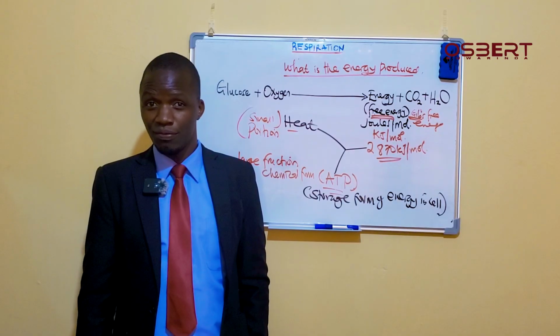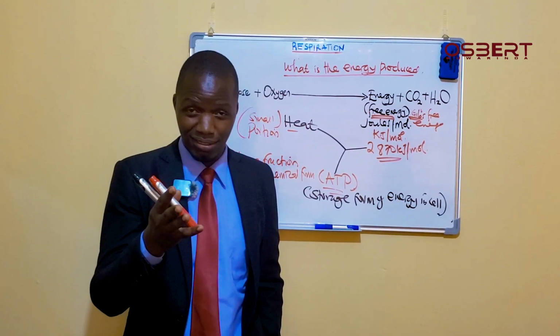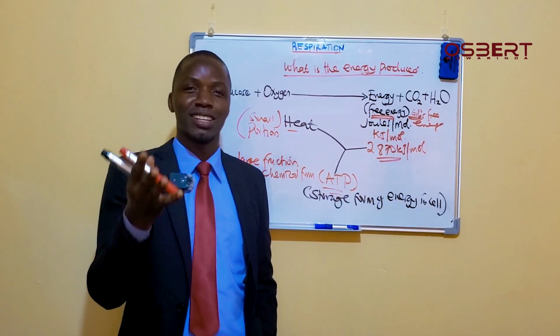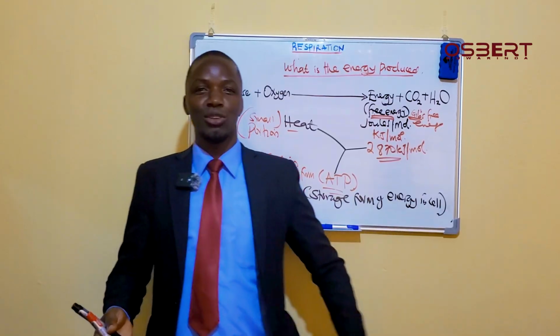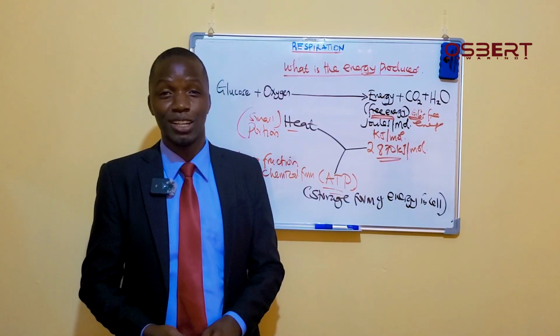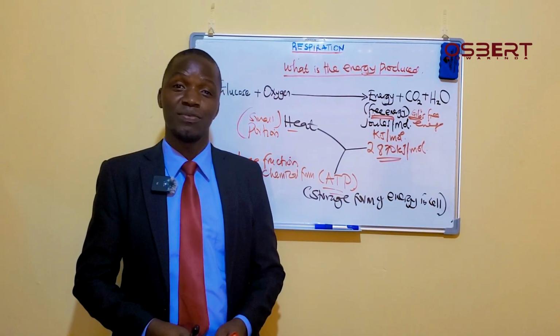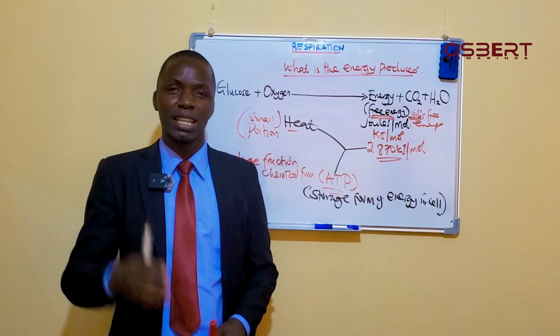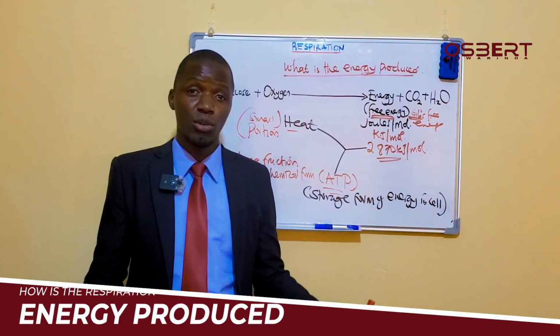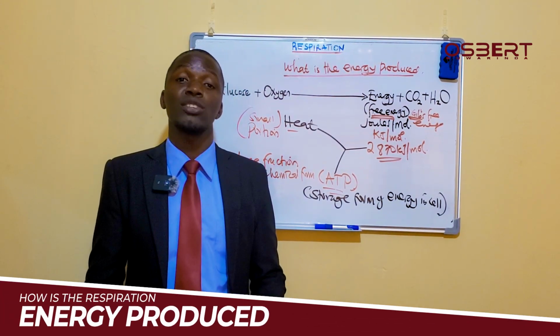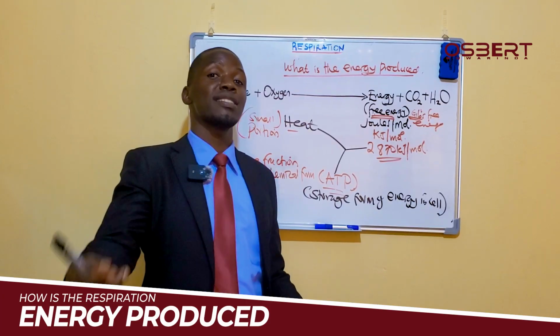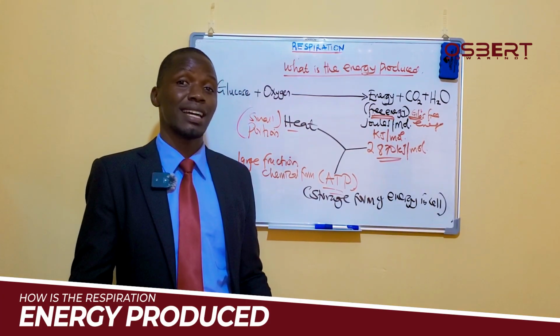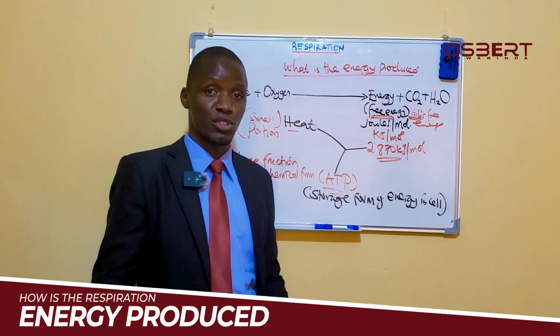You are saying starch. I'm sure you are saying starch. But I want to tell you that starch is not correct. That's what most people know, that when photosynthesis takes place you form starch, but it's not true. In photosynthesis, what is formed is not starch, but glucose.